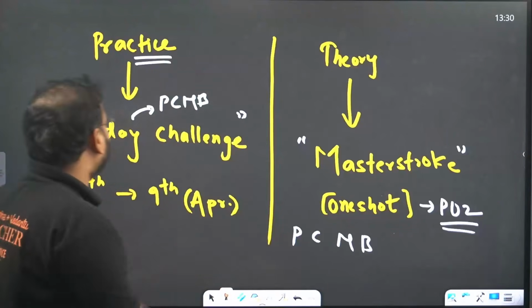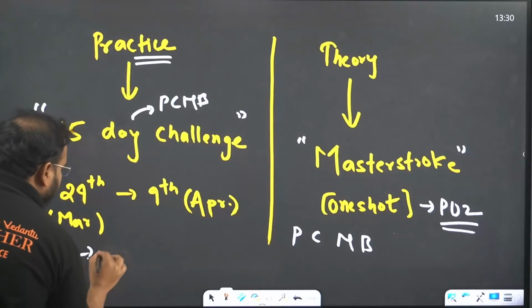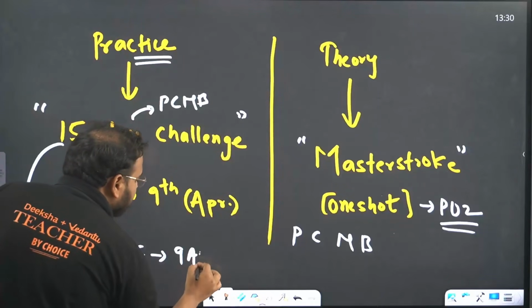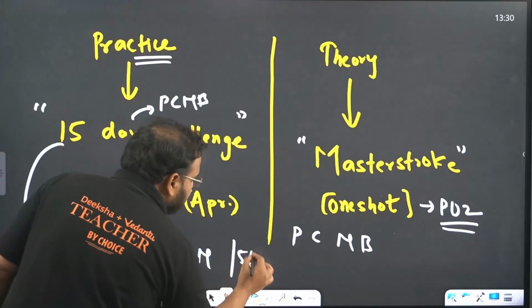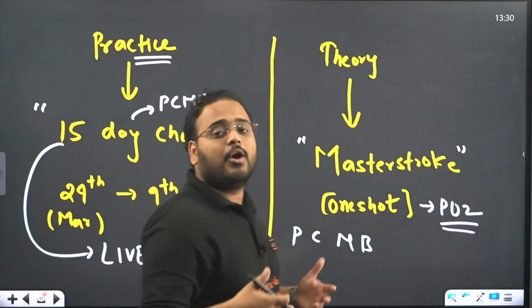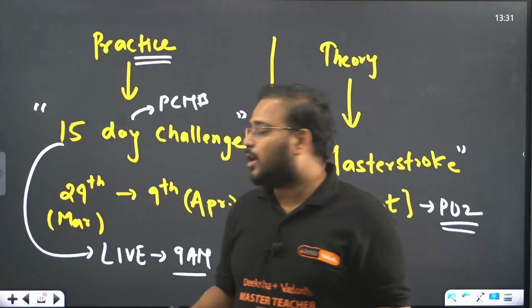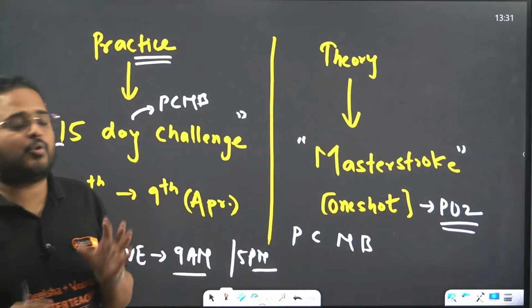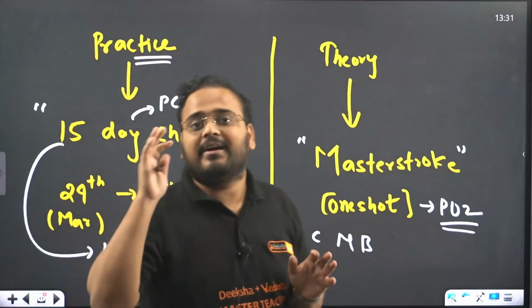So this is going to be a live class, by the way, guys. Timing is 9 a.m. and 5 p.m. So try to attend this class. Again, if you're not available, you can watch it later. But right now, try to attend the 9 a.m. and 5 p.m. live classes and solve the questions. Don't just watch it, download the PDF and solve the questions.